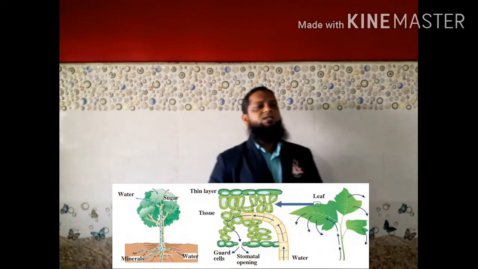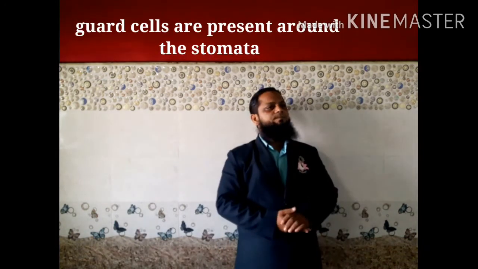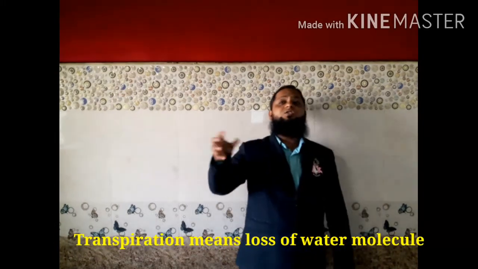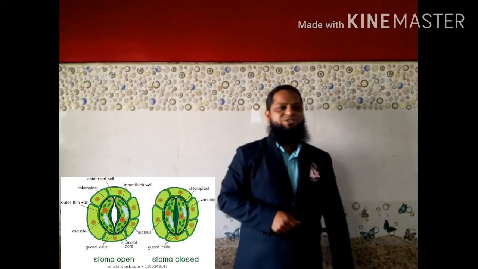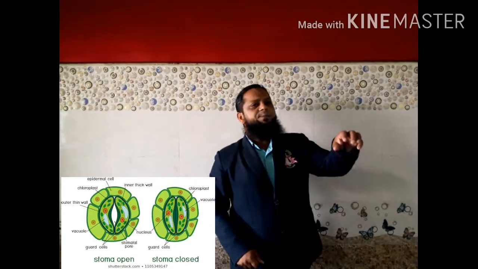Two cells called guard cells are present around the stomata. These guard cells control the opening and closing movement of the stomata. Transpiration is nothing but the loss of water molecules. Transpiration occurs through the stomata. Water is released into the atmosphere by the leaves through the process of transpiration. As a result of this process, water in the epidermal layer of the leaves decreases.